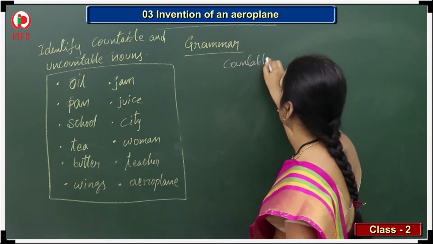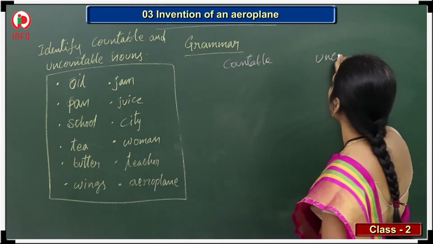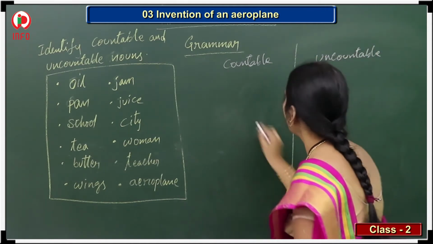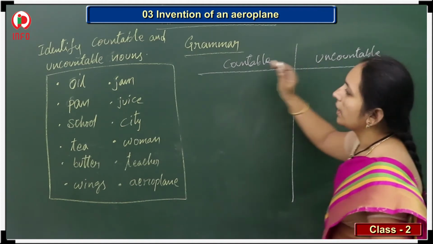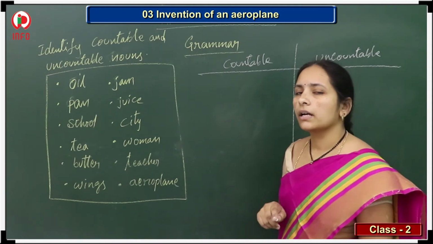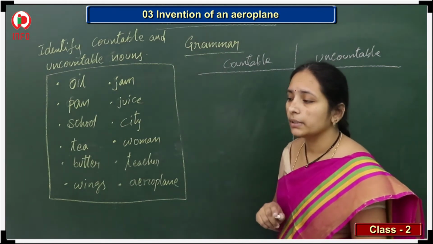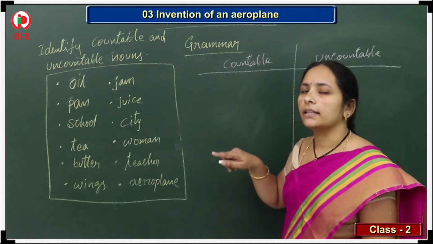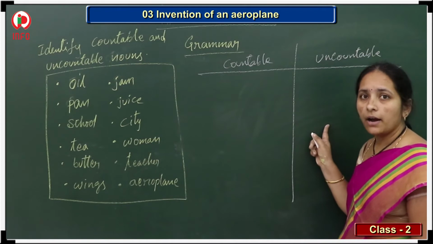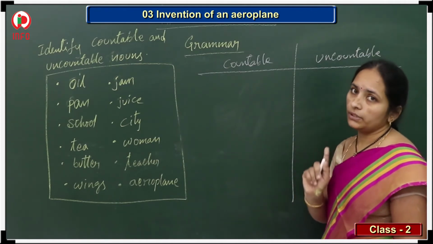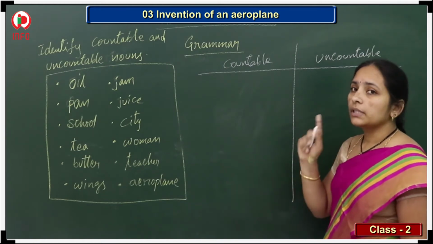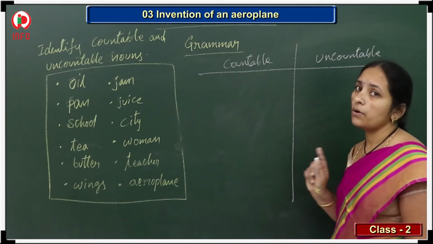So first, this box is countable and uncountable. Now tell me one by one. Oil. Is oil countable or uncountable? How can we say countable or uncountable? If we add S or ES to get the plural form, that is countable. If we cannot write the plural form, only singular, that is uncountable, right? If we can count 1, 2, 3, that is countable. If we cannot count, that is uncountable, right?